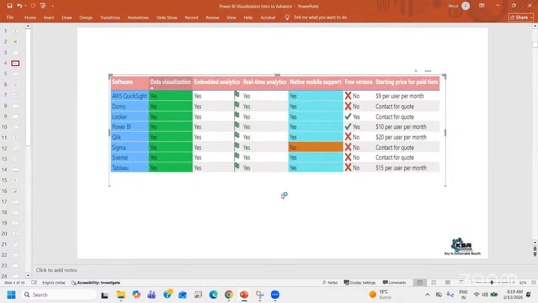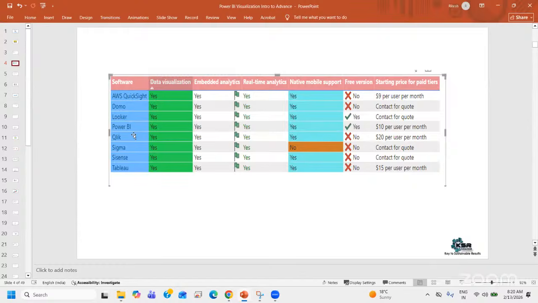These are the tools which are available in the market. If you see, these are all the BI tools available in the market, business intelligence tools, or you can say reporting tools. For all these tools, we have mentioned their costing, whether it's a free version, whether it supports mobile, whether it has real-time analytics, whether it has embedded analytics, all those options are mentioned here.